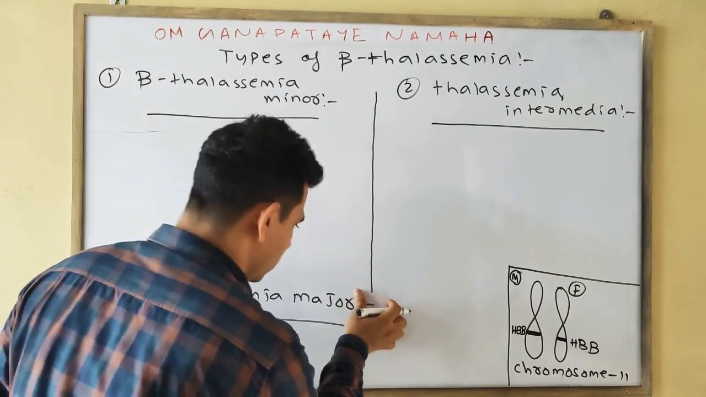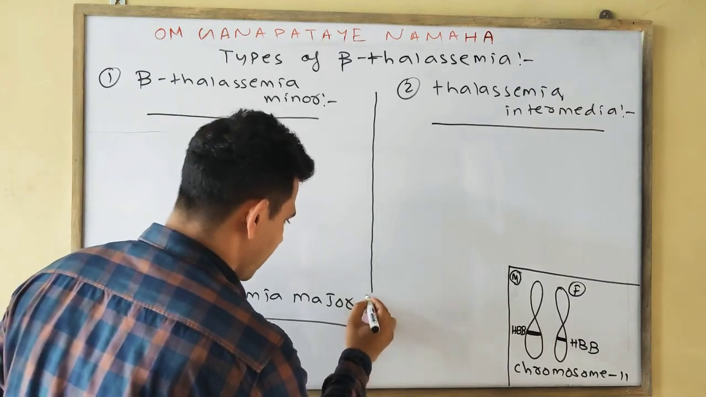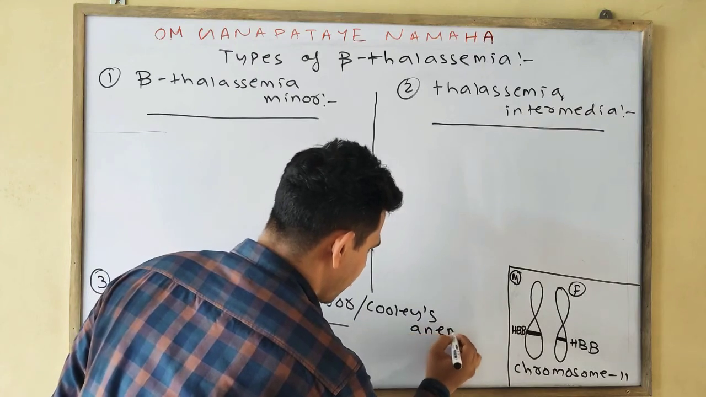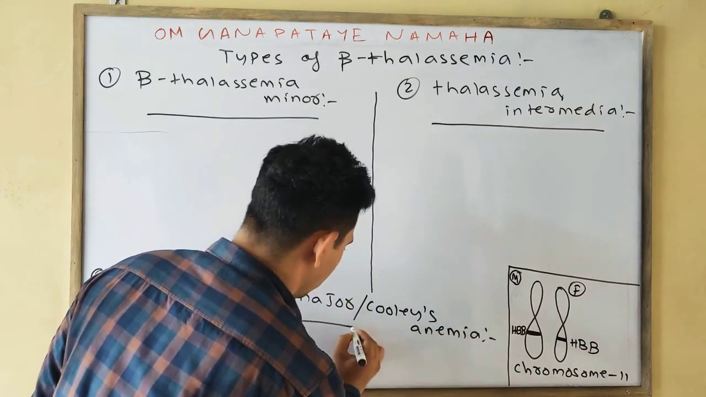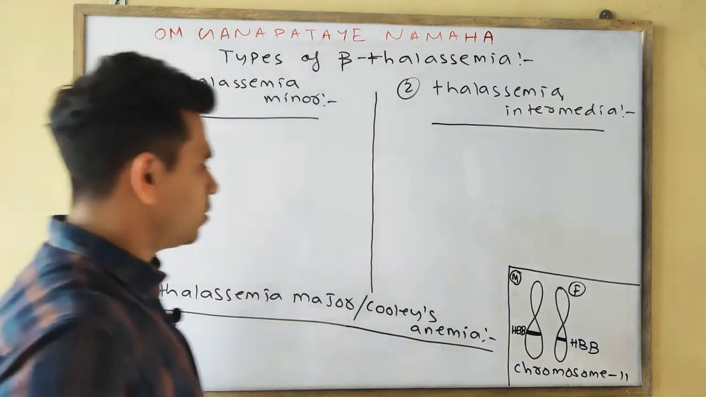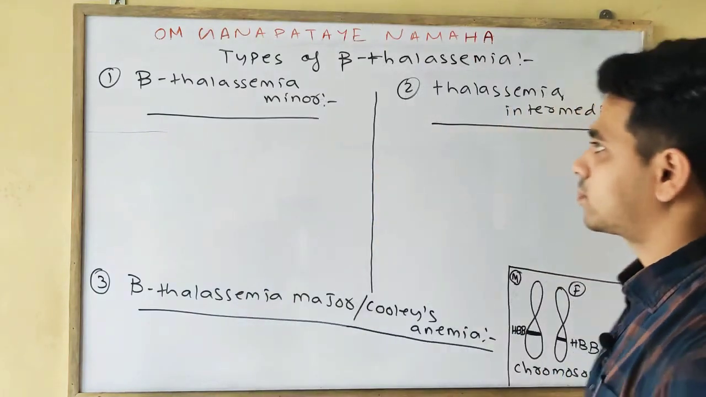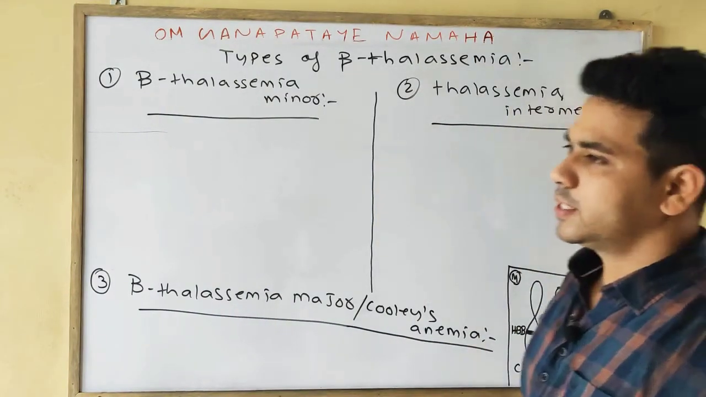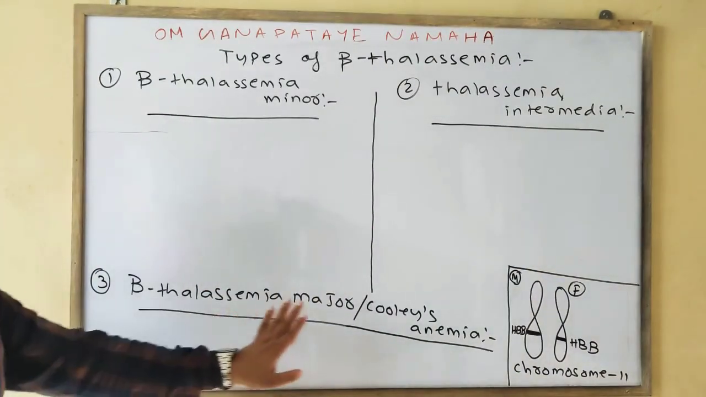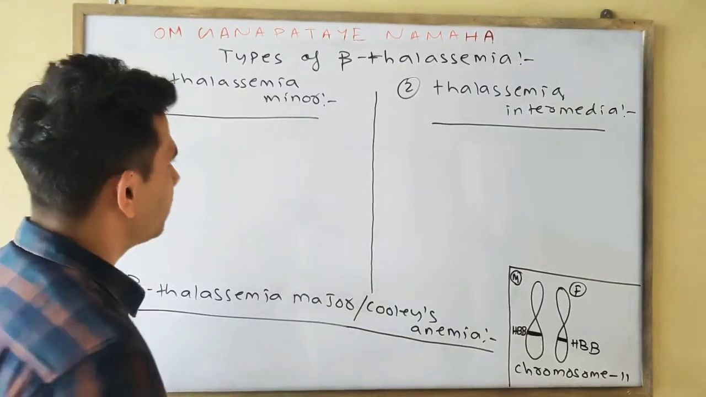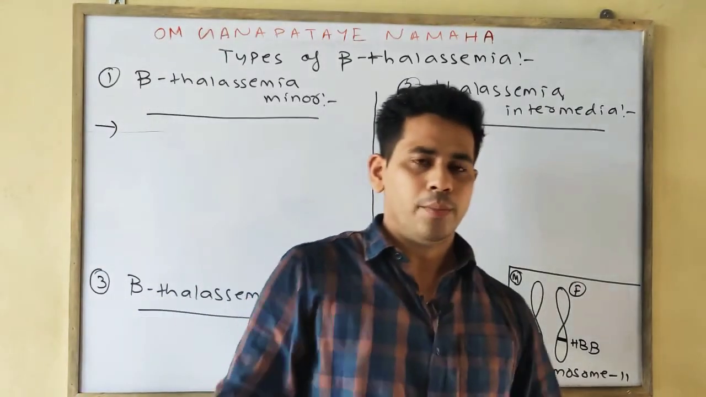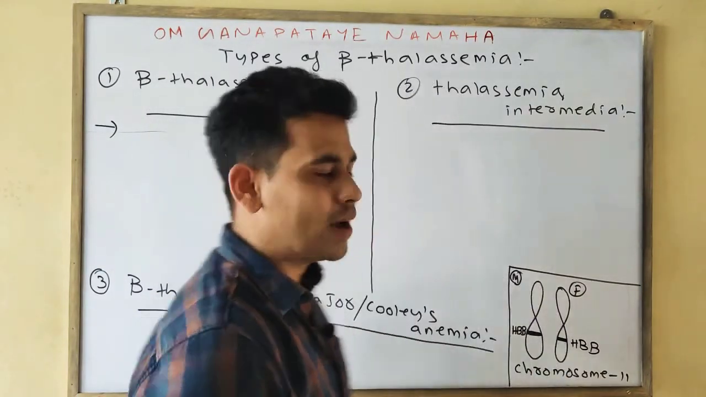Thalassemia major is also known as Cooley's anemia. The name is taken from the name of the scientist. So beta thalassemia is of 3 types: beta thalassemia minor, thalassemia intermedia, and beta thalassemia major, also known as Cooley's anemia. First, in the case of beta thalassemia minor, mutation or deletion of one gene takes place.